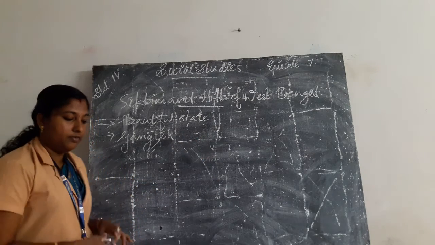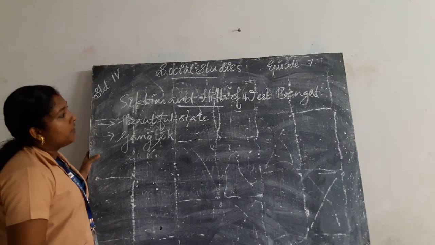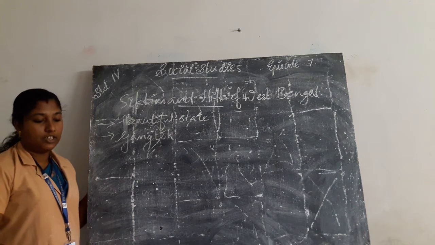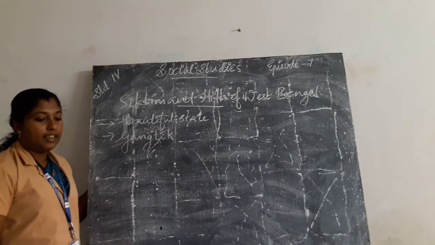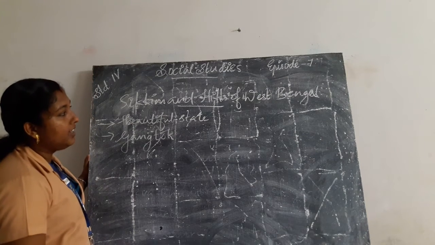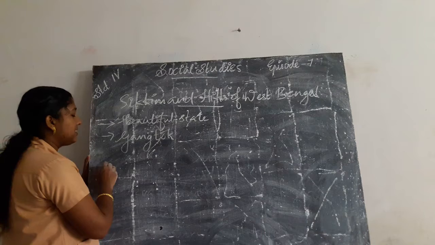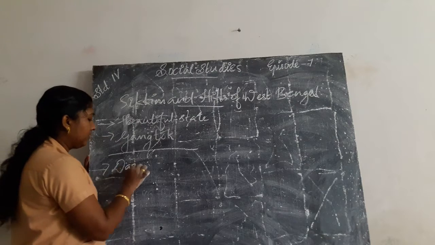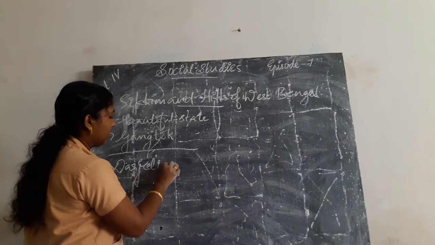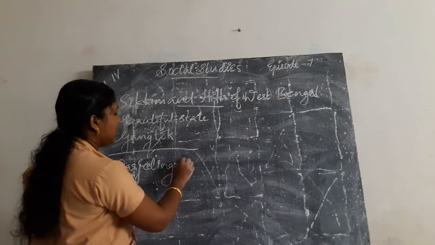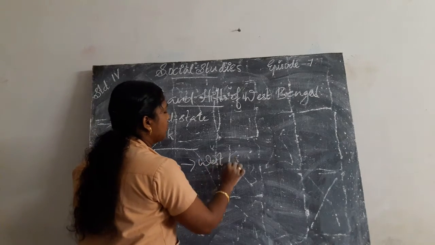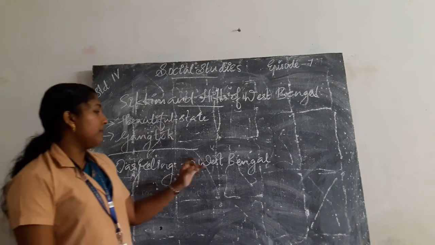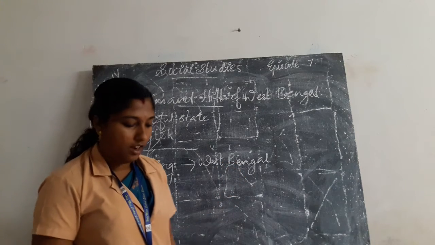Next, about West Bengal. Darjeeling is a famous hill station. It lies in the state of West Bengal. Darjeeling is the famous hill station present in West Bengal.